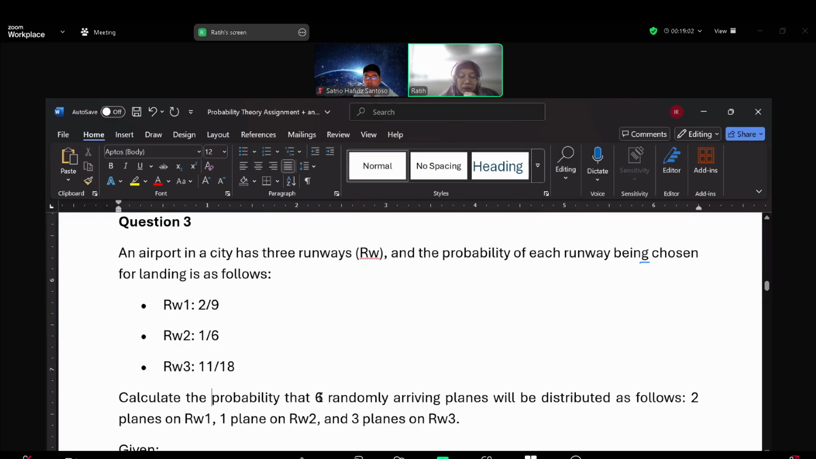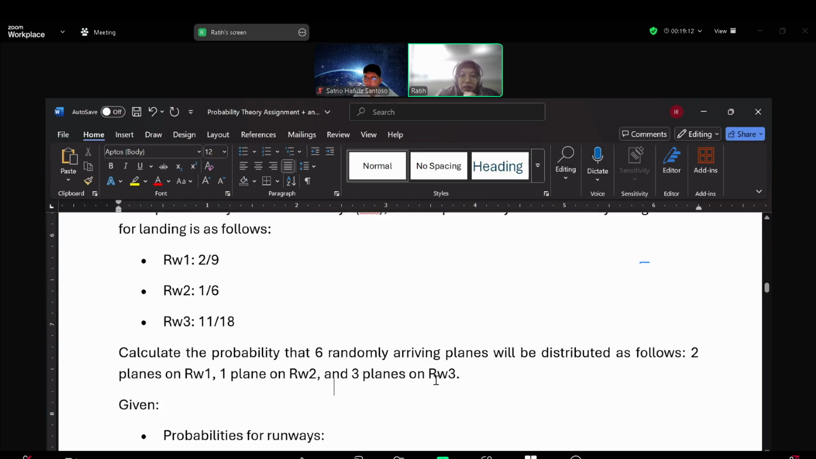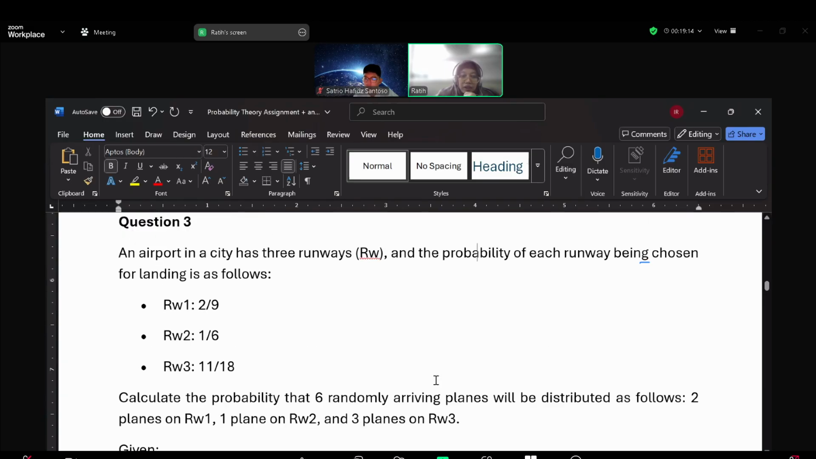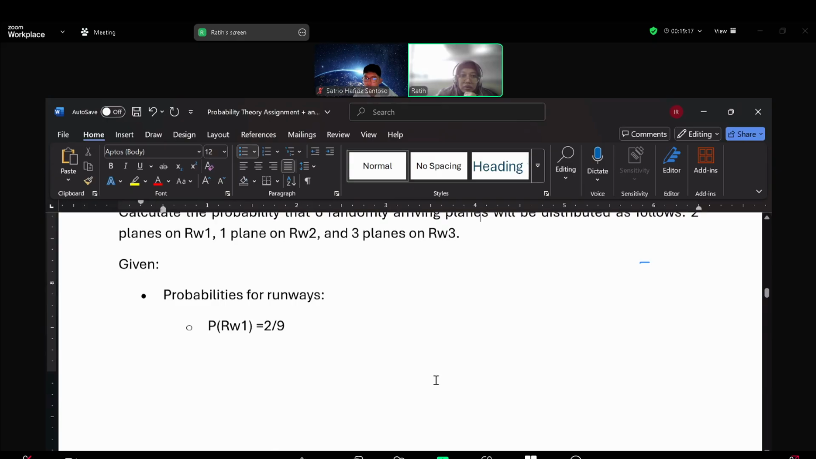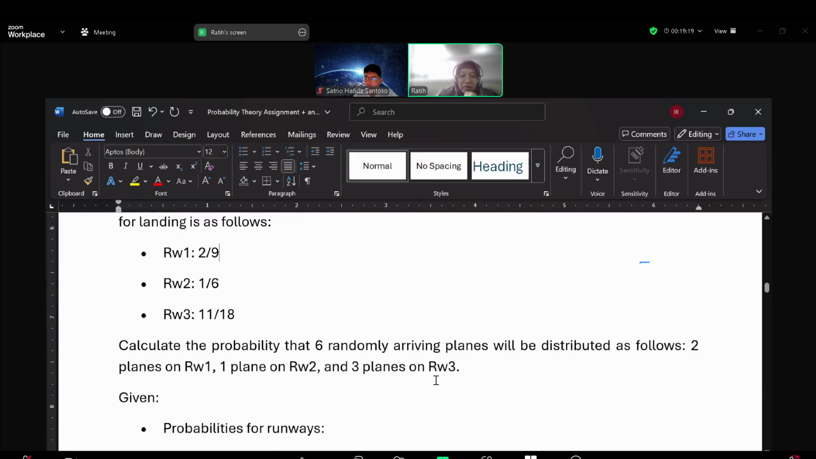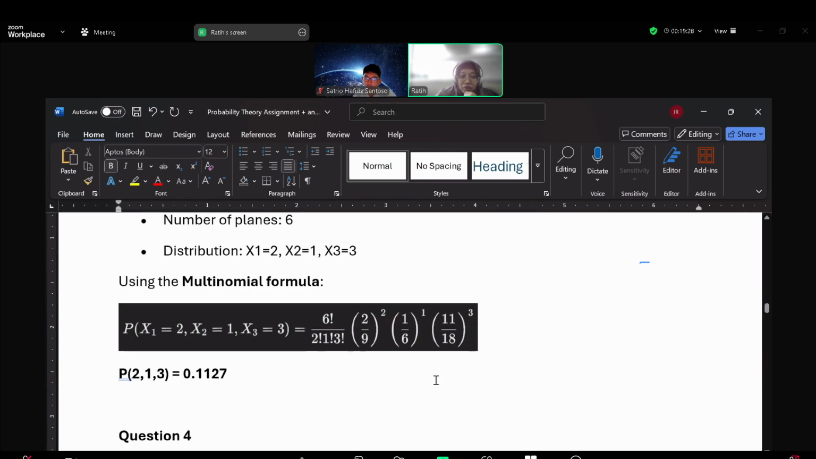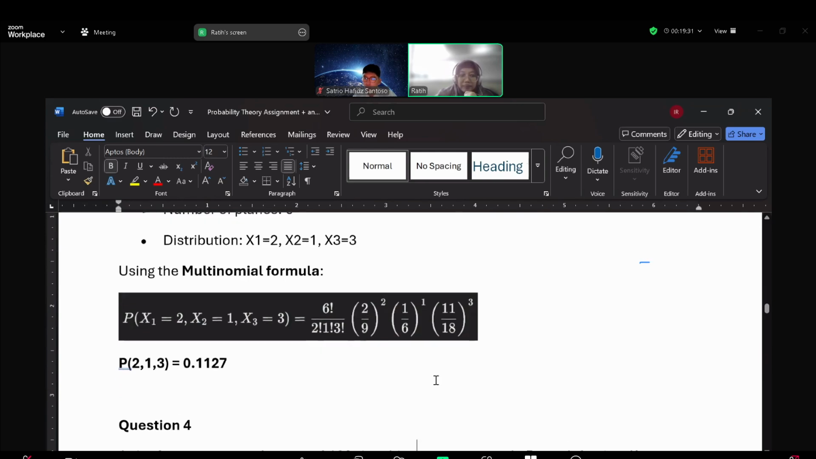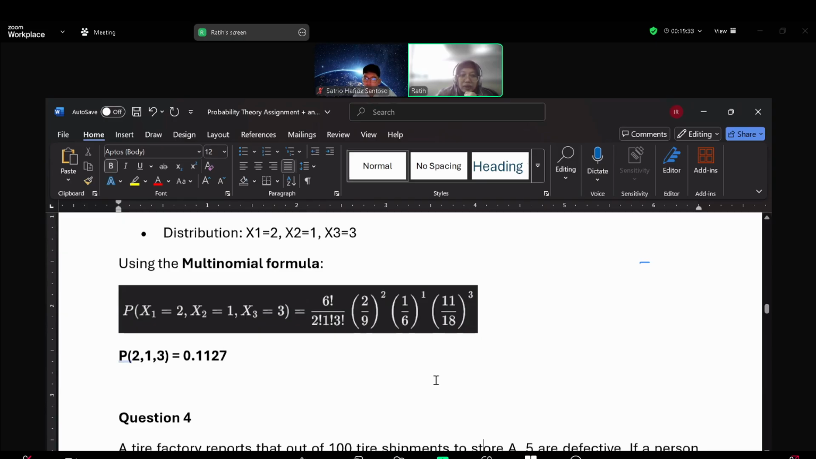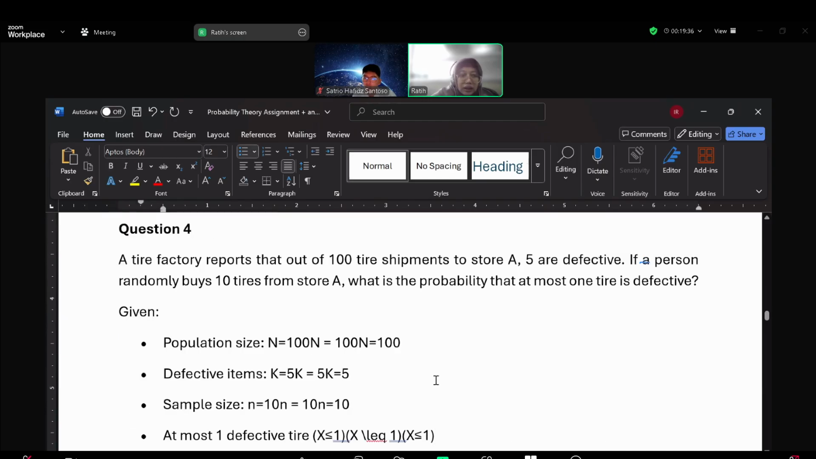So calculate the probability that 6 randomly arriving planes will be distributed as follows: 2 planes on runway 1, 1 plane on runway 2, and 3 planes on runway 3. So this is the probability, and we can conclude multinomial with this probability. So we can compute the probability. Okay, the next one. Any question until question 3?